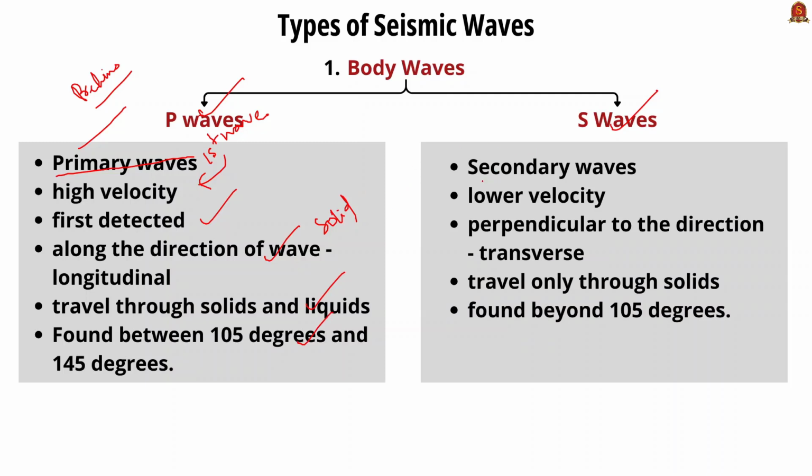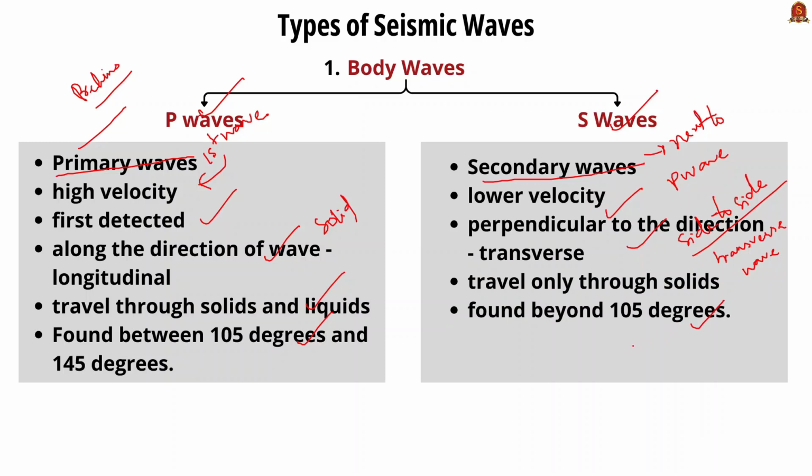Then the S waves are the next waves to be detected after the P waves. They comparatively have low velocity and they move up and down or side to side. So they travel perpendicular to the direction in which the wave is moving, and hence they are also known as transverse waves. They can travel only through solids, and that is why they are found only beyond 105 degrees, as they cannot travel through the liquid outer mantle.